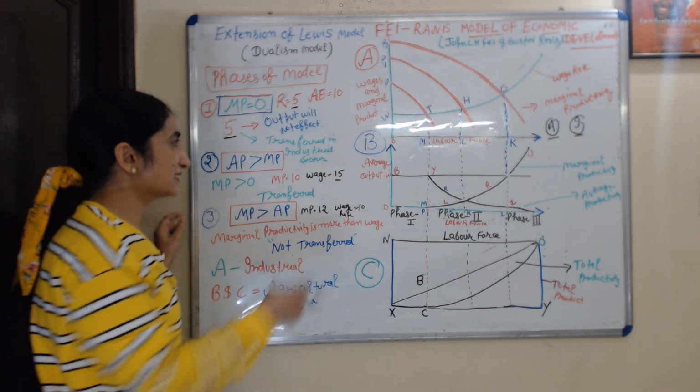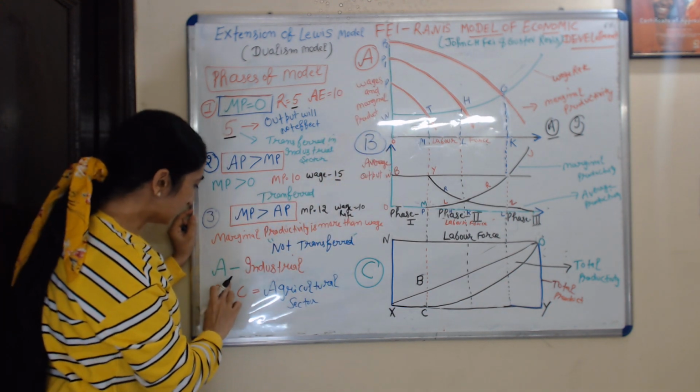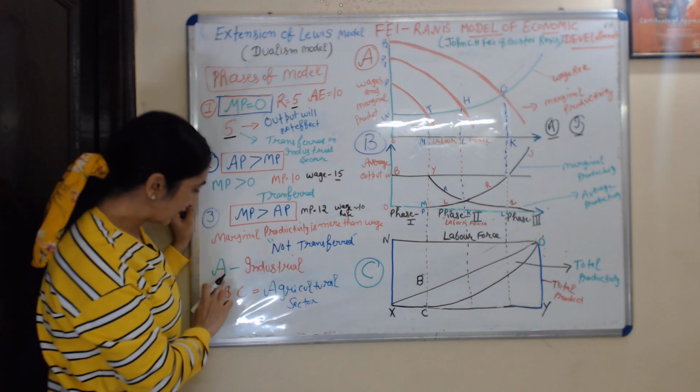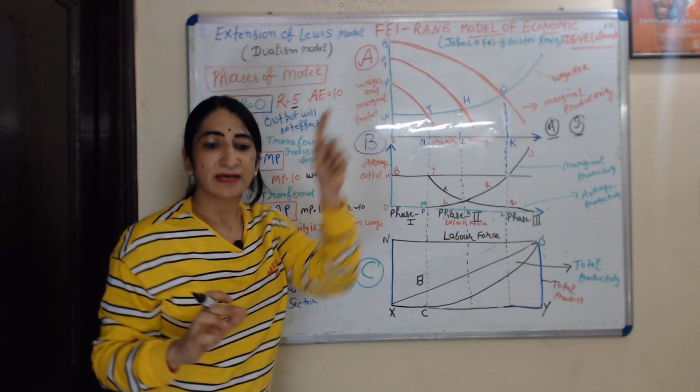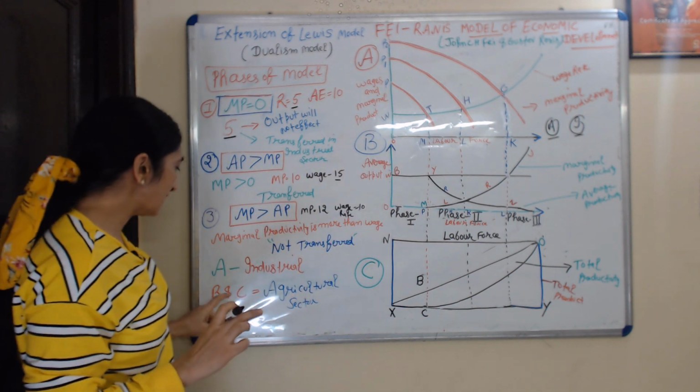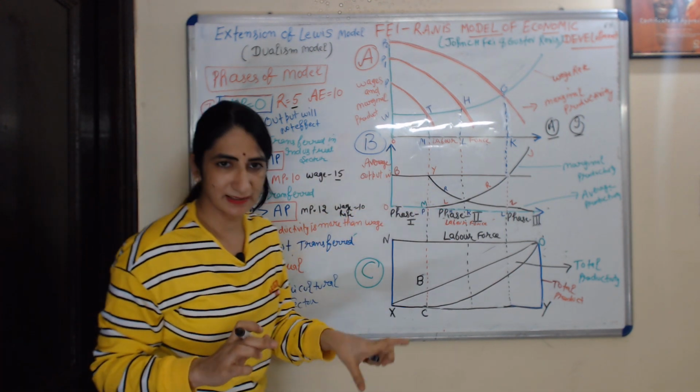This diagram basically has three panels, A, B and C. Panel A represents the industrial sector, and panels B and C represent the agriculture sector.